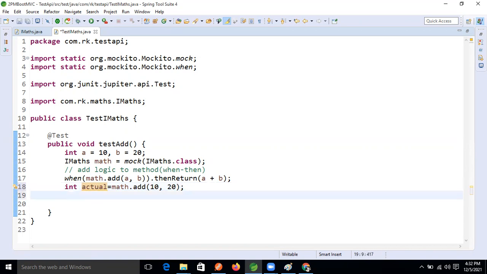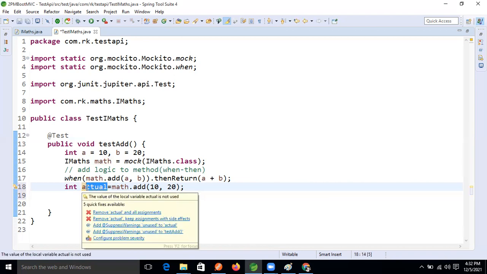Okay, Ravi, now if we want to check again, this is the actual value, guys. This is the actual value, and if we want the expected value, we need the expected value also.